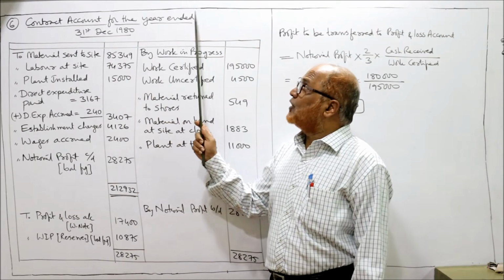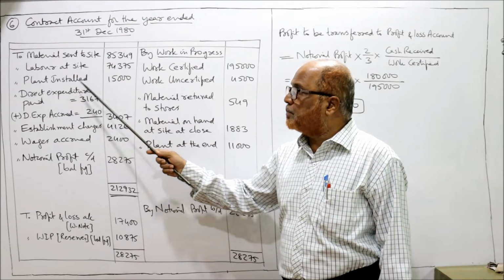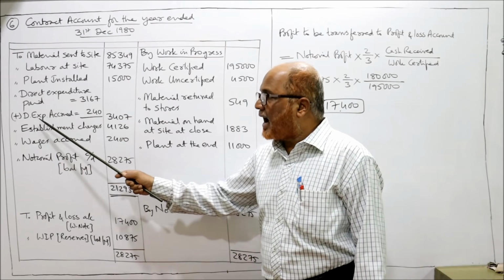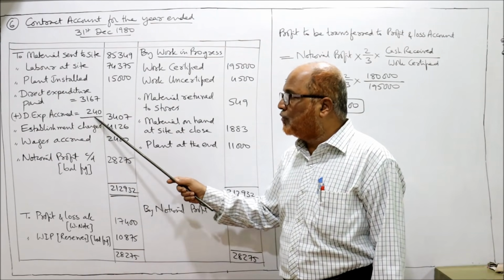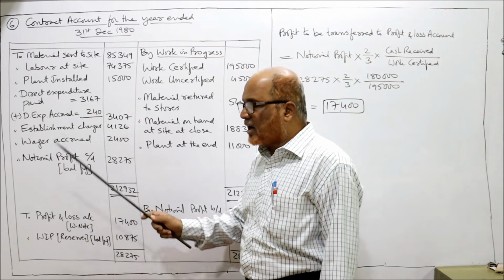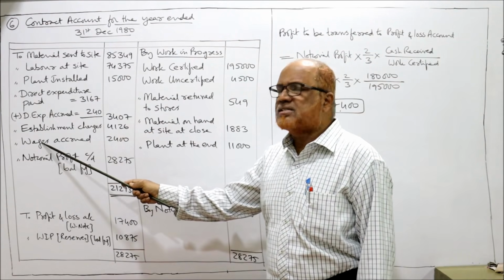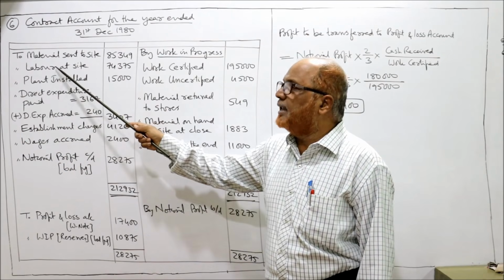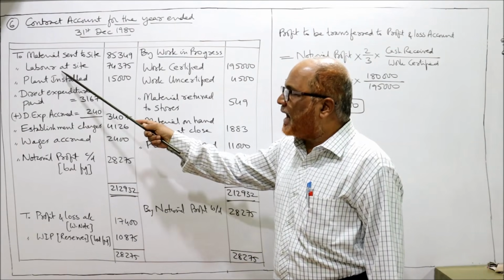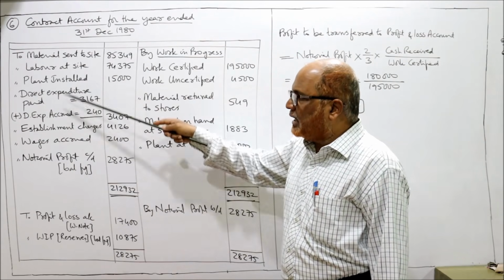See, contract account for the year ended 31st December 1980: to material sent to site, to labor at site, to plant installed, to direct expenditure paid 3,167, add direct expenditure accrued 240, total direct expenditure. Establishment charges 4126, wages accrued. Actually wages accrued should be added to labor. If you have not added to labor, we can take it separately, but it is better to add up to the labor charges. Labor or wages means same. Then wages accrued, I have not added here, that's why I have taken separately, but it is better to add it. So we have taken all the debit side items.